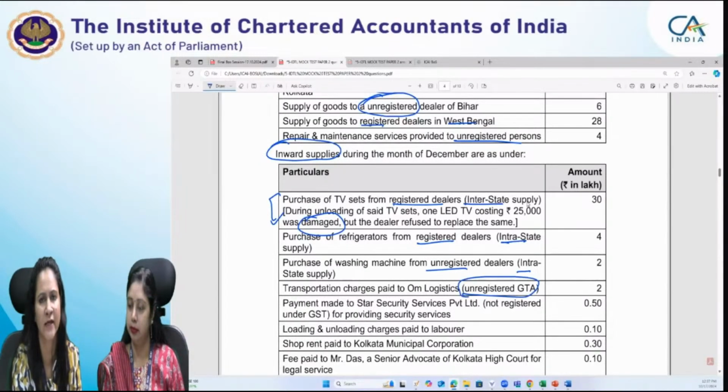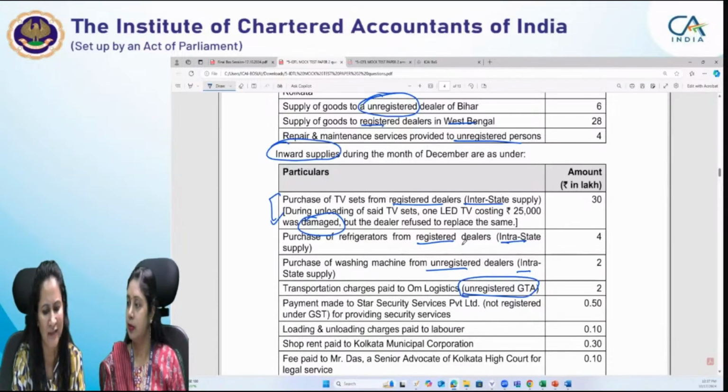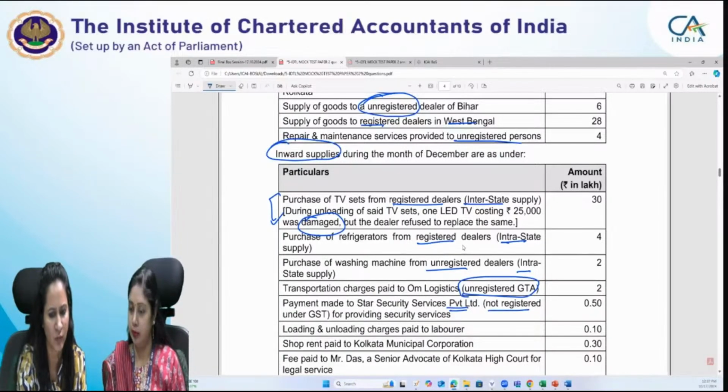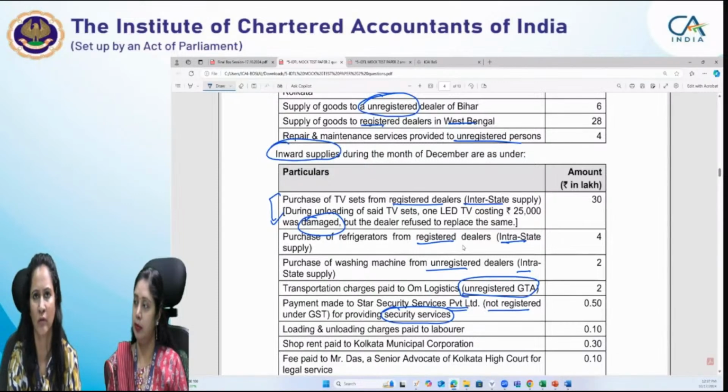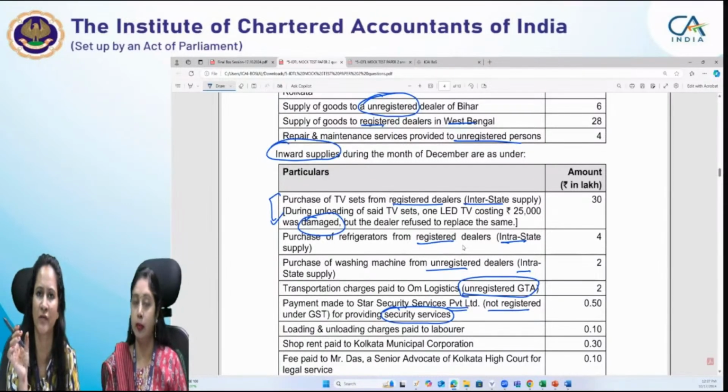In the first case scenario, we noted that it was not GTA basically. The services which were availed were not from a goods transport agency. There was some local goods transport operator, not agency, right? Then payment made to Star Security Services Private Limited, but it is not registered under GST for providing security services. See, as soon as we read security services, the point that there is some reverse charge entry in relation to this service should trigger in your mind, right?